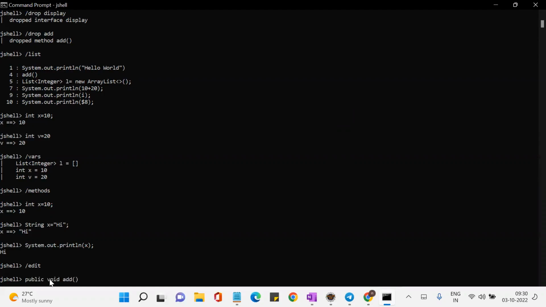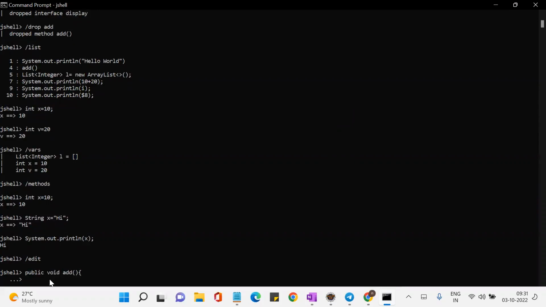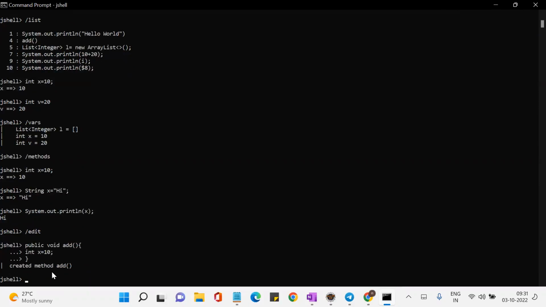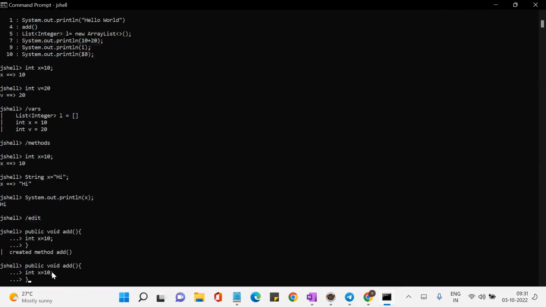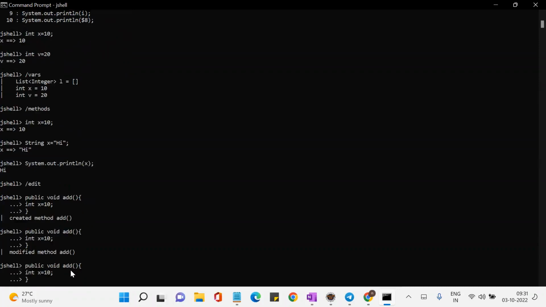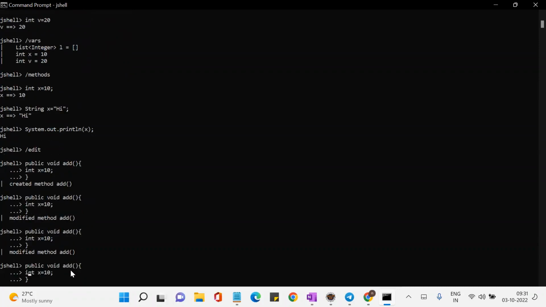See, add method. Inside a method, I can write one line, two lines, ten lines, a hundred lines. I just created a public void add method. Inside this one, let me do int x equal to 10, or whatever logic you want to put, and then close the end brace. Only when you write the end brace can it treat the method declaration as completed. Now it has created a method. How can you call this method? By calling the statement. If you want to edit it, go here and then go to the last line. So you can even edit the code.